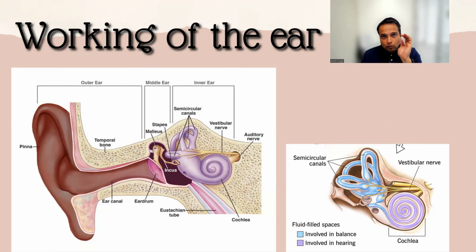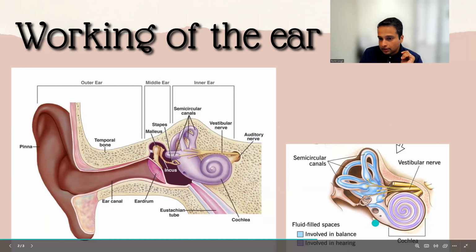They vibrate as any sound vibration goes there. It then gets translated to these bones, which start moving, and then the vibration goes into the inner ear. Now, this is your important part, the cochlea of the ear. This looks like a snail if you have seen a snail. The top portion is filled with fluid, which maintains your balance and movement. And the bottom part is the one which is responsible for your listening, as it is shown here.